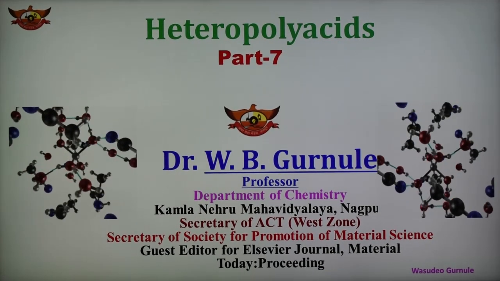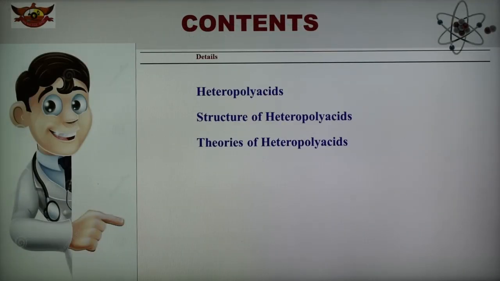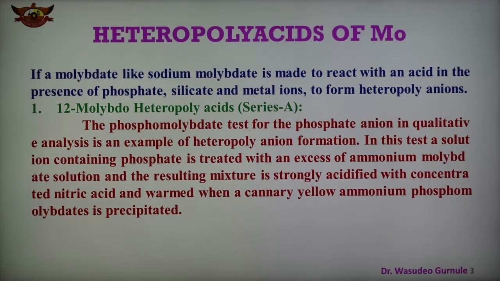So today we are discussing the structure and the theory of heteropoly acids. In today's part we are discussing what is meant by heteropoly acid, the structure of heteropoly acid, and the Logement theory of heteropoly acids. This heteropoly acid is a compound which contains one or two heteroatoms along with molybdenum, tungsten, or chromium metal ion, forming heteropoly acid anions.